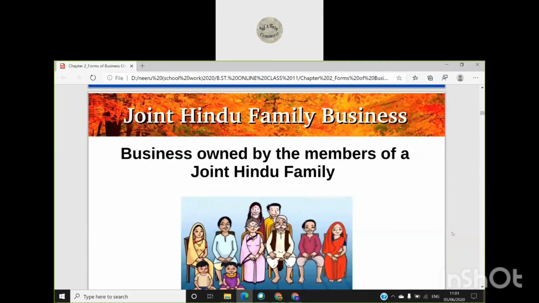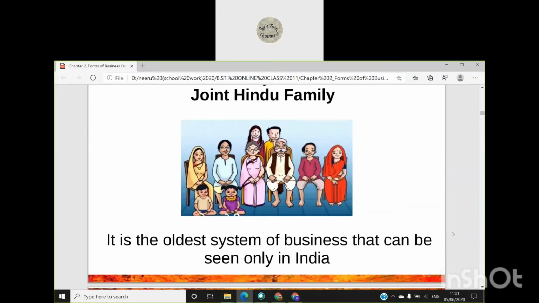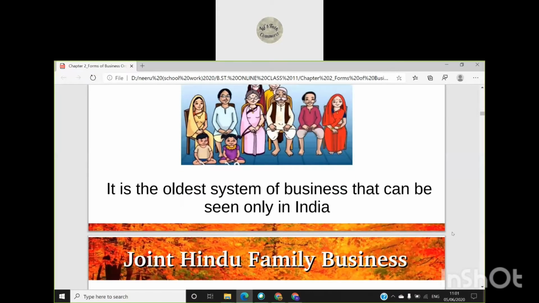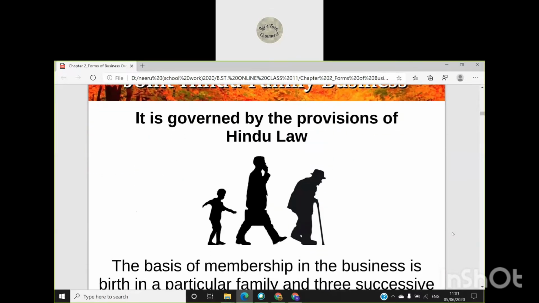They are a joint family and they are carrying on a business that is known as joint Hindu family business. It is the oldest system of business that can be seen only in India, and it is governed by the provisions of Hindu law. So, generation after generation, family members are joining the business.